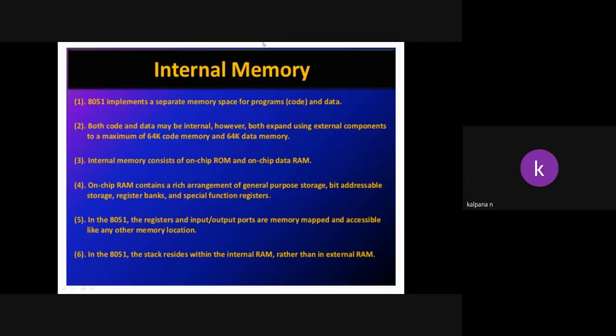Next, internal memory. The 8051 has two types of memory. For storage of code or program, it uses a separate memory, and for storage of data it uses a separate memory. So the 8051 microcontroller memory is separated into program memory, that is ROM, and data memory, that is RAM.